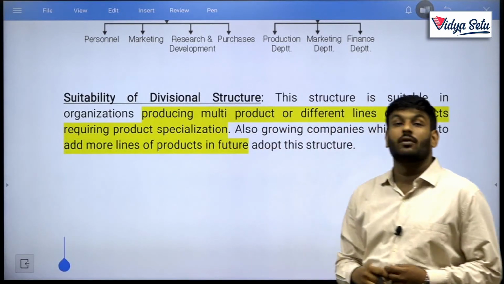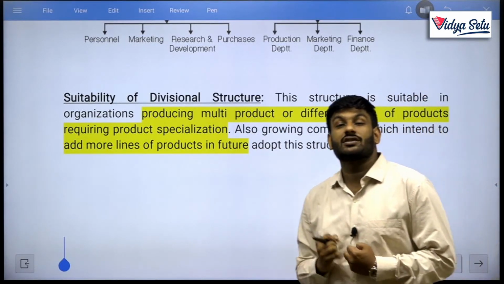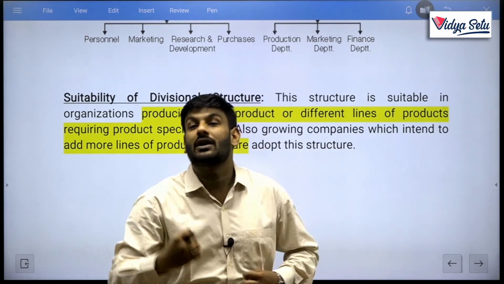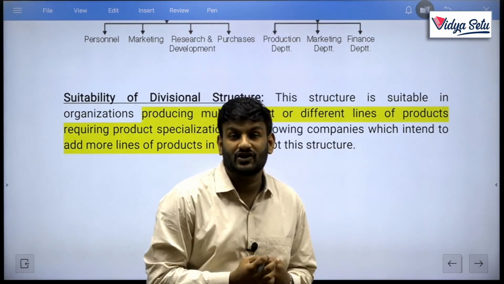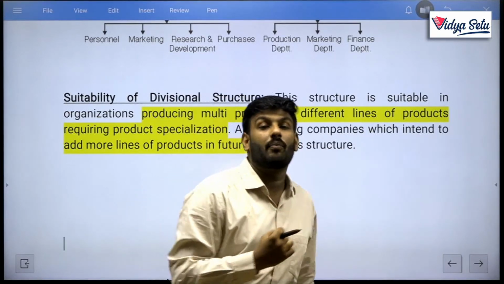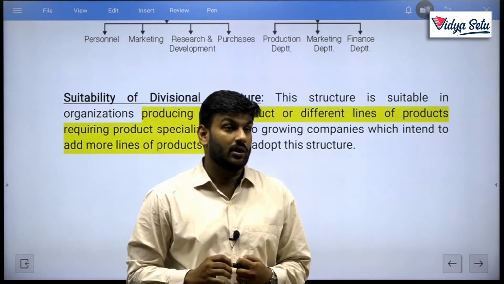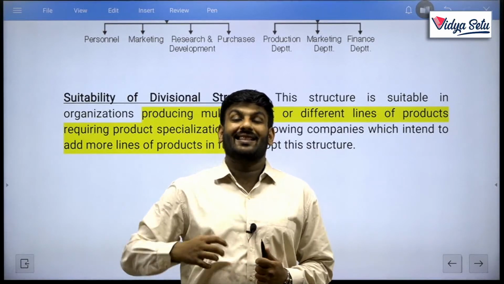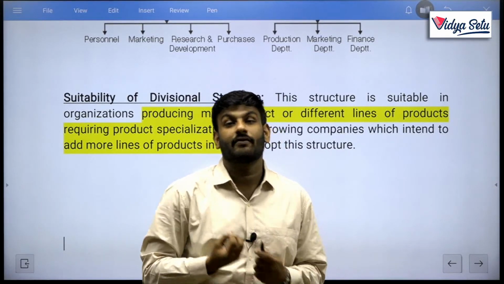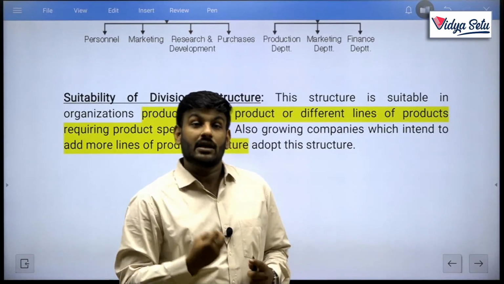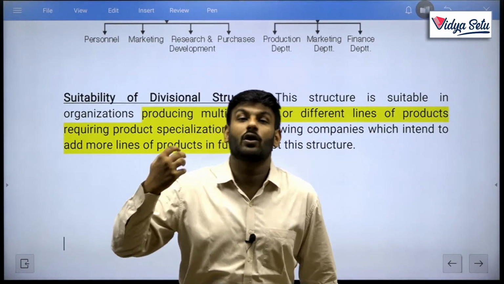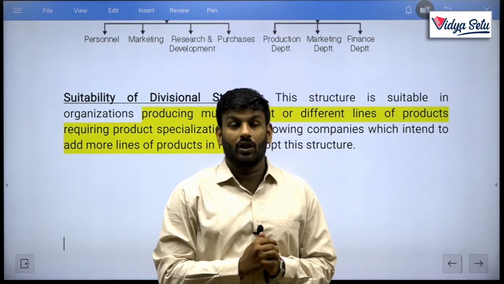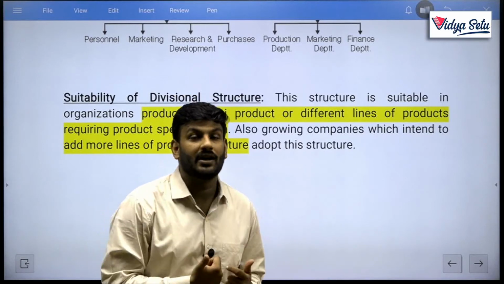Clear, my friends? What is the divisional structure? Divisional structure generally suits companies dealing in multiple products and is used for specialization, combined with the functional structure. They are distributed in separate divisions, units or branches, and each has its division head or divisional manager. That manager is responsible for all the working of that particular product or division. All the profits or losses belong to that manager only.